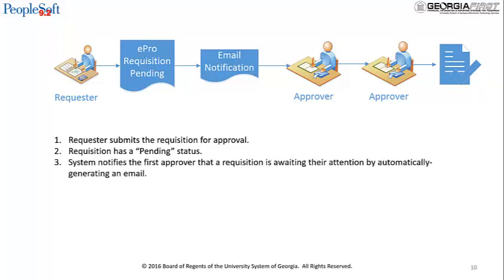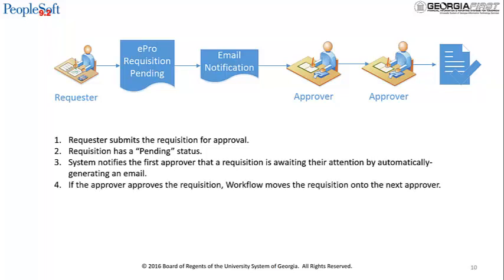The system notifies the first approver that a requisition is awaiting their attention by automatically generating an email informing them that the requisition is in their work list. If the approver denies a requisition line, the system will notify the requester and return it to them. If necessary, the requester can make corrections and resubmit the requisition.